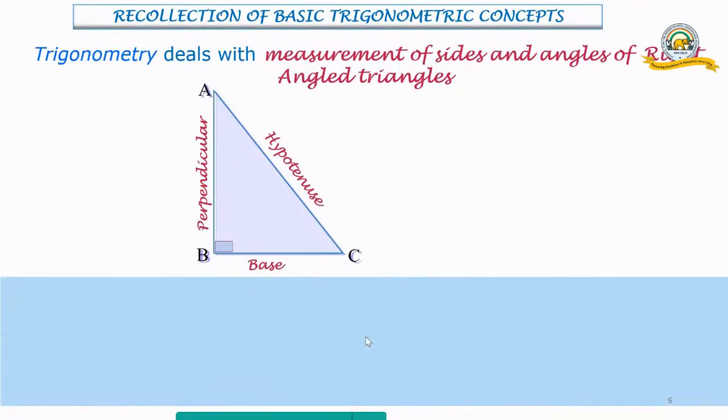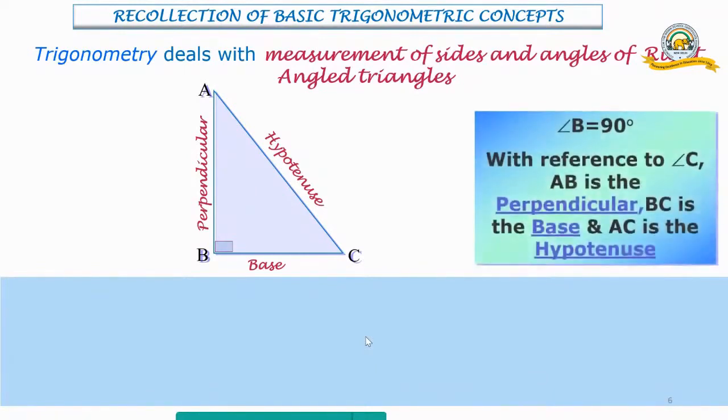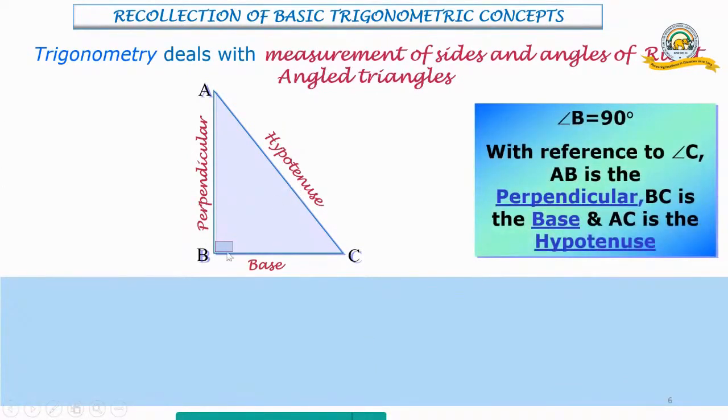Now let us recollect some basic trigonometric concepts. Trigonometry deals with the measurement of sides and angles of right angle triangles. So I've got a right angle triangle ABC, and we are saying angle B is 90 degrees. With respect to angle C, opposite to angle C, I'm naming this as my perpendicular, BC as the base, and AC as the hypotenuse. We also say BC is the adjacent side to the angle we are considering, angle C.